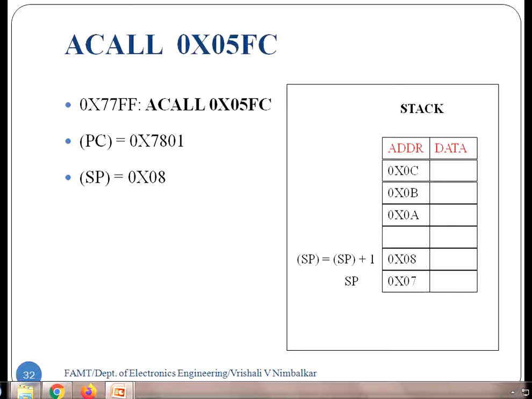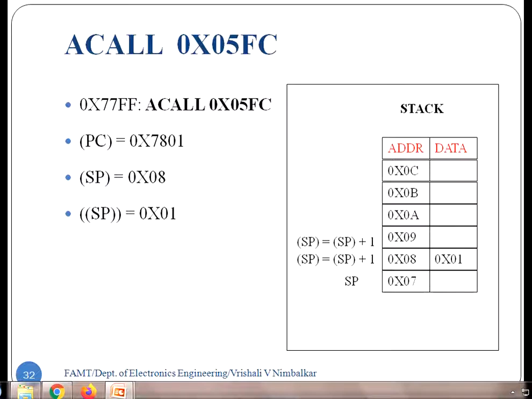Now at this new stack address, program counter lower is going to be stored. So what is that program counter lower? 01. Lower address is saved. At this new location 01 is saved, the lower return address. Now next, again the stack pointer increments by 1. SP is SP plus 1. So the new address of stack is 9.